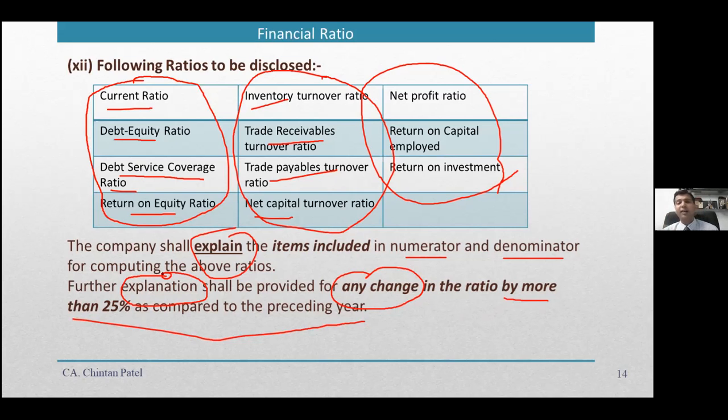So let's take a case that my current ratio was 1:1 in the previous year. Now it is 1.33:1. So it is more than 25% change as far as the previous year is concerned. So I need to provide a reasoning behind that. It can be increased or decreased because there's a change. So whether it's an improvement or decrease, this is not critical. If the change of ratio is more than 25%, you need to provide reasoning behind that. That is what the new Caro is talking about.